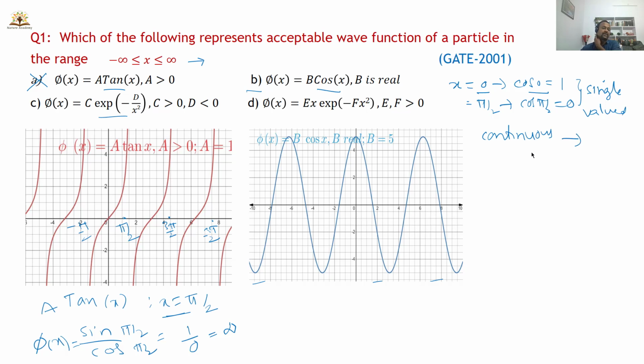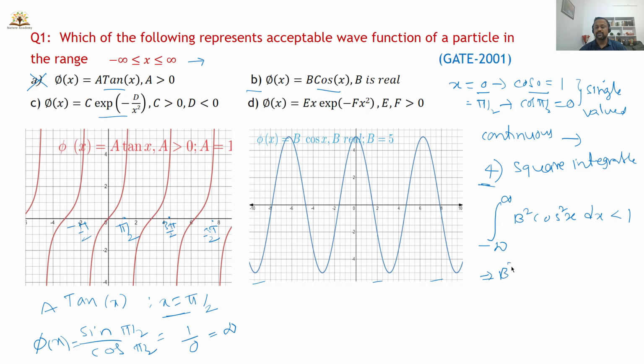So let's look at the fourth property, which is very important, the square integrable property. What is the square integral condition here? The integral from minus infinity to plus infinity of psi star psi dx, that is b square cos square x dx, must be less than 1. If the condition is satisfied, then only I can say the given cos x is an acceptable wave function. Try to integrate here.